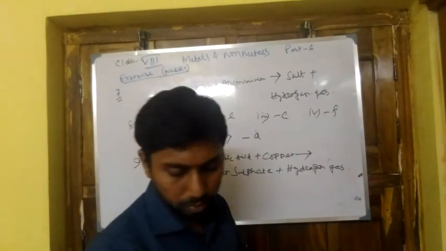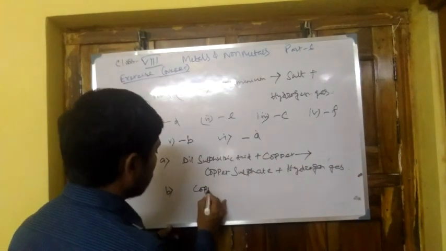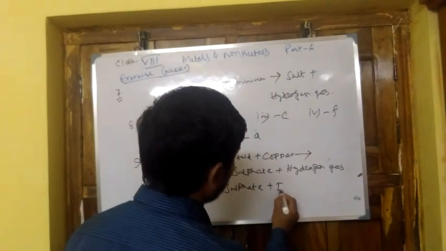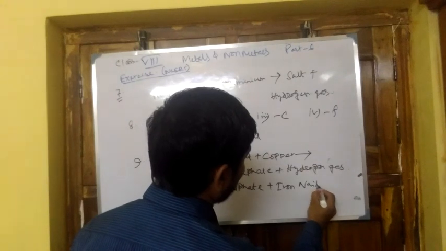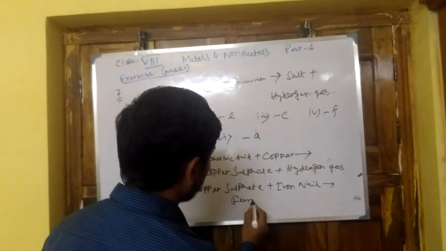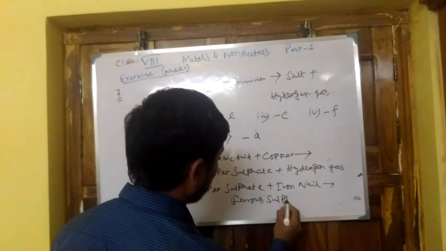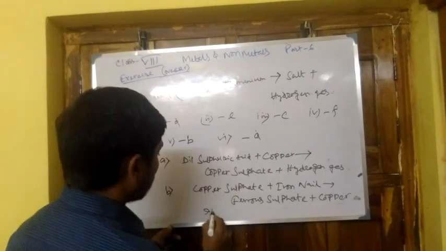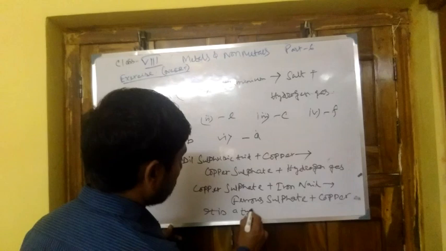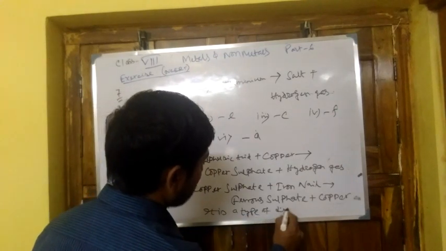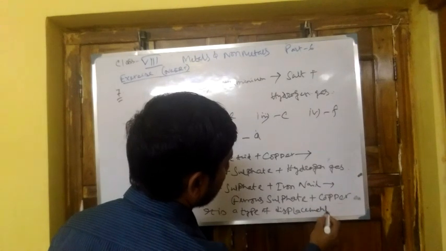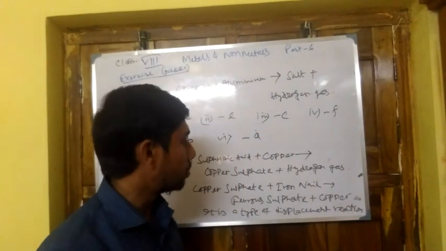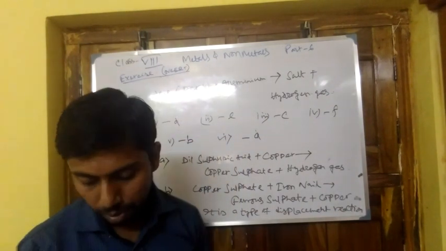Now here, copper sulfate solution, copper sulfate plus iron nail forming ferrous sulfate plus copper. It is a type of displacement reaction where copper is displaced by iron due to the higher activity of iron.